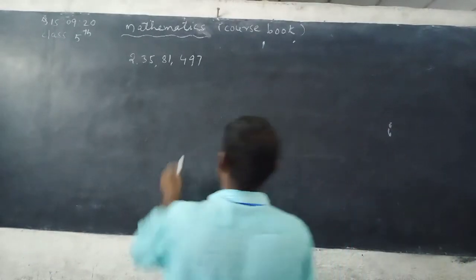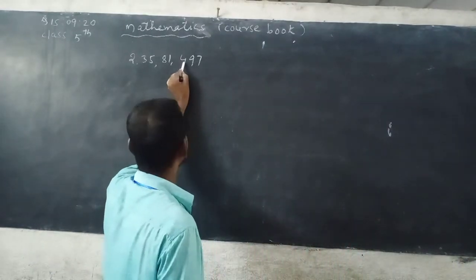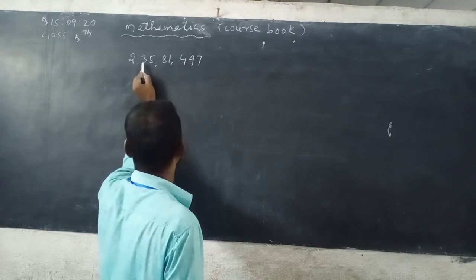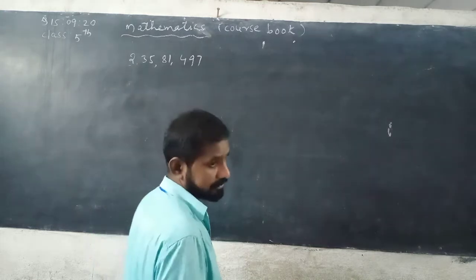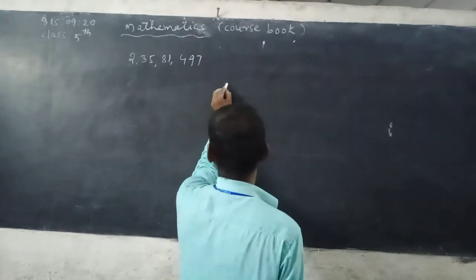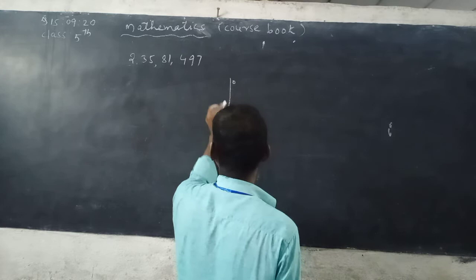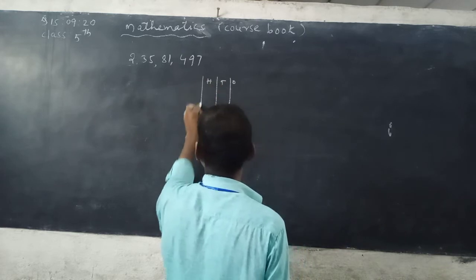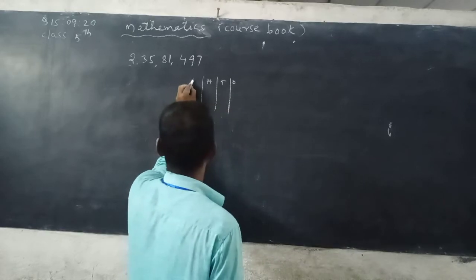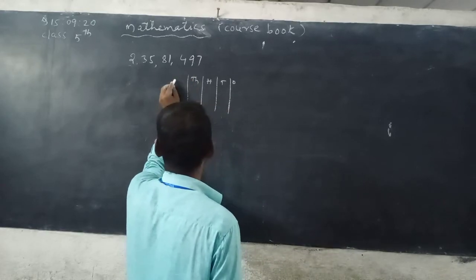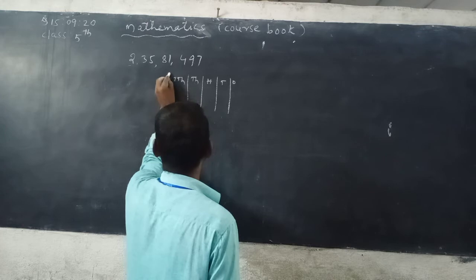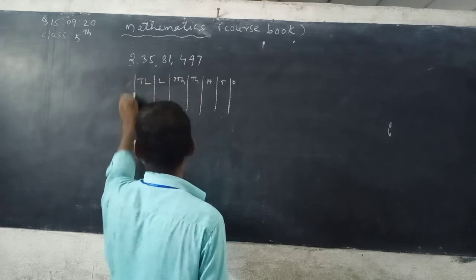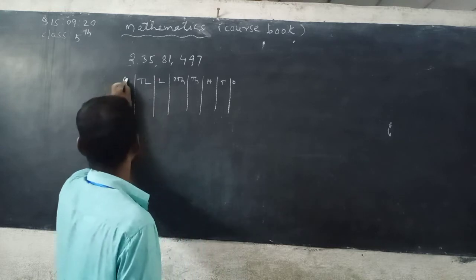Ones, tens, hundreds, ones period. Thousand, 10,000, thousands period. Lakh and 10 lakh, lakhs period. Next, this is crores period. So you can write here: ones, tens, hundreds, thousand, 10,000, lakh, 10 lakh, crore.